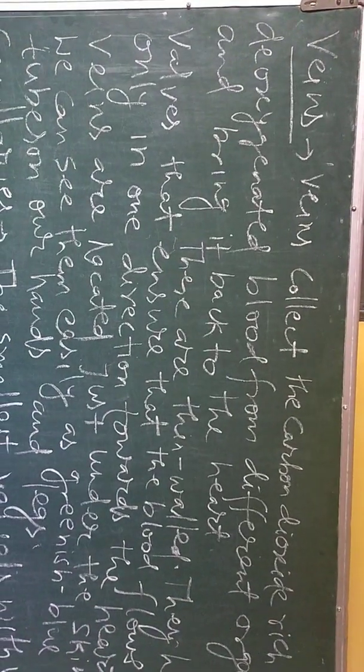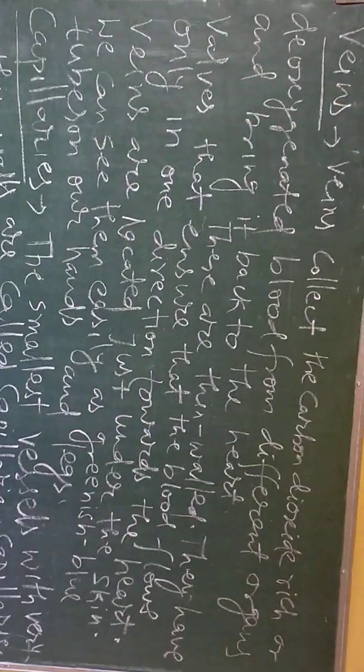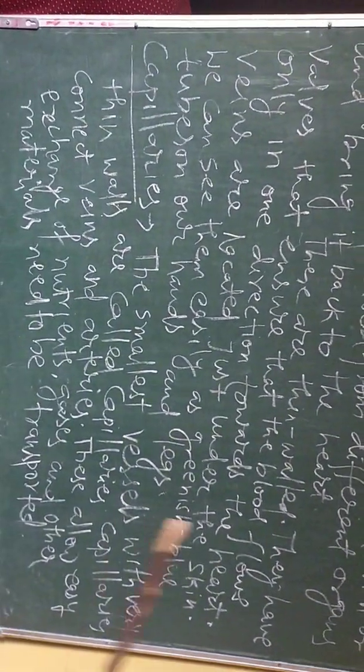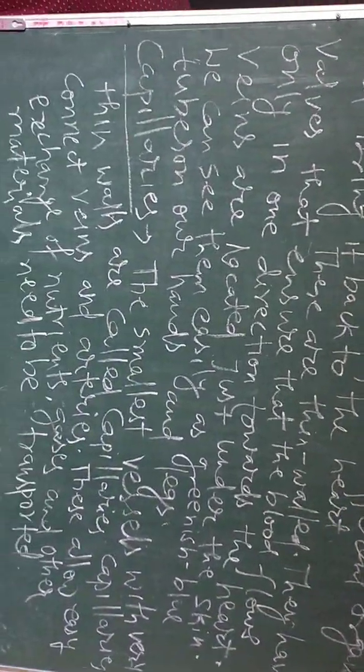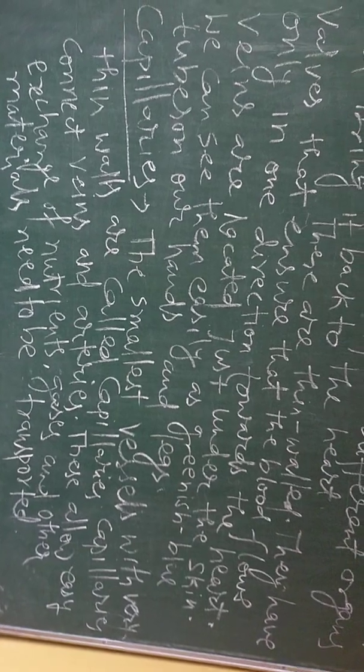Now we can talk about the differences between arteries, veins and capillaries. Arteries have thick walls, veins have thin walls, whereas capillaries have very thin walls. Arteries carry blood from the heart to other parts of the body, whereas veins collect blood from different organs and bring it back to the heart.